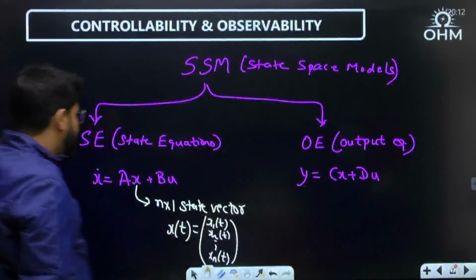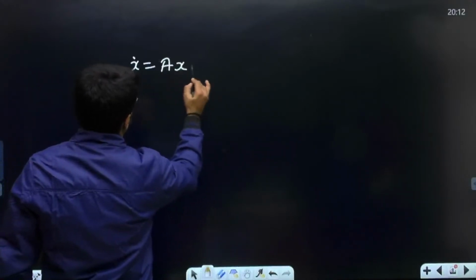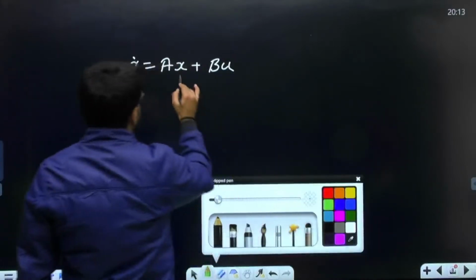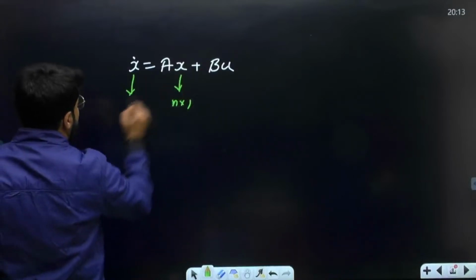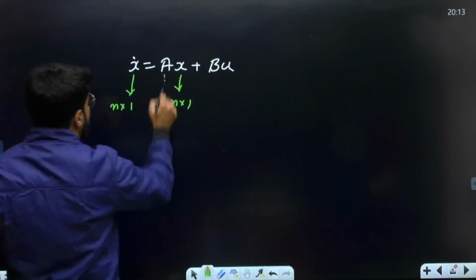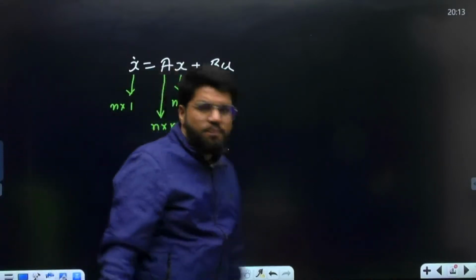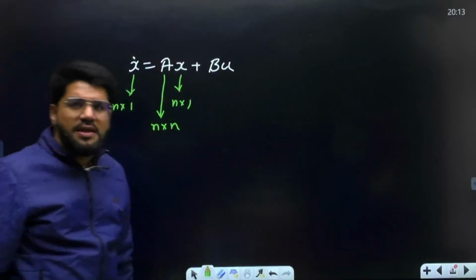Okay, so if I just generally write down the sizes of these matrices, x dot is equal to Ax plus Bu. As I mentioned, this is n cross 1. X dot means the derivative of the state vector. It also has n cross 1. A is the system matrix, n cross n size.